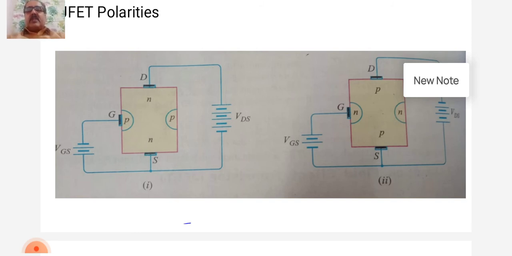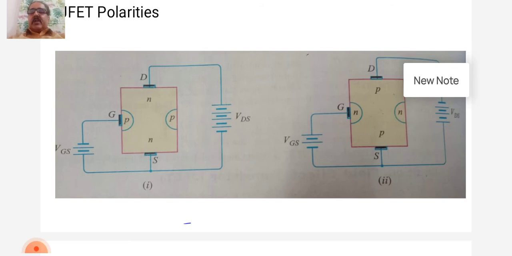So we have to consider the important points of the JFET polarities. Number 1, the input circuit, that is gate to source of a JFET, is reverse biased. This means that the device has high input impedance. The second, the drain is so biased with respect to source that drain current I suffix capital D flows from the source to drain.